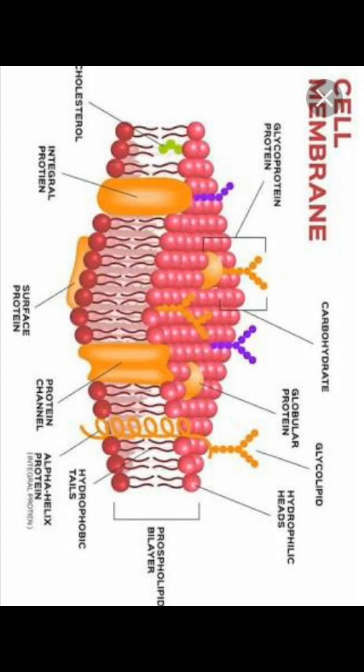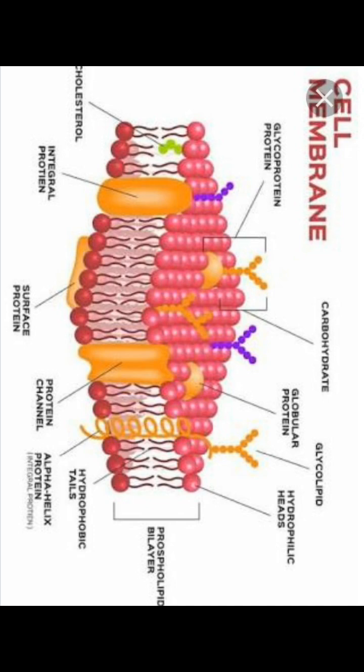So the space which is present between the outer and inner lipid bilayer is somewhat aqueous in nature. So into that aqueous region, who is emerging? Tails are emerging. So the lipid component of the membrane mainly consists of phosphoglycerides. This is one of the important components in the lipid membrane.